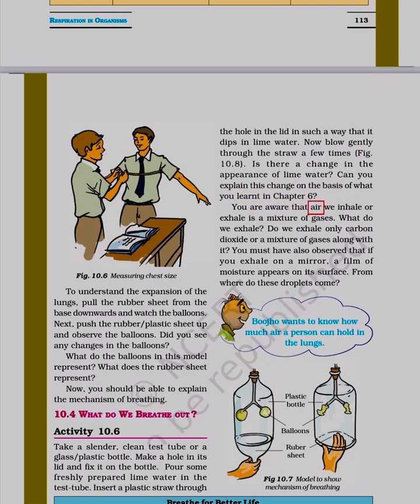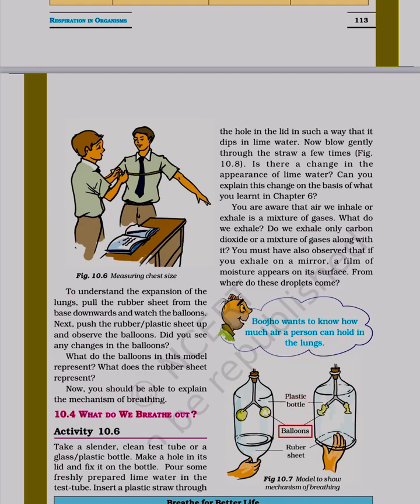You are aware that air we inhale or exhale is a mixture of gases. What do we exhale? Do we exhale only carbon dioxide or a mixture of gases along with it? You must have also observed that if you exhale on a mirror, a film of moisture appears on its surface. From where do these droplets come? Bujho wants to know how much air a person can hold in the lungs.